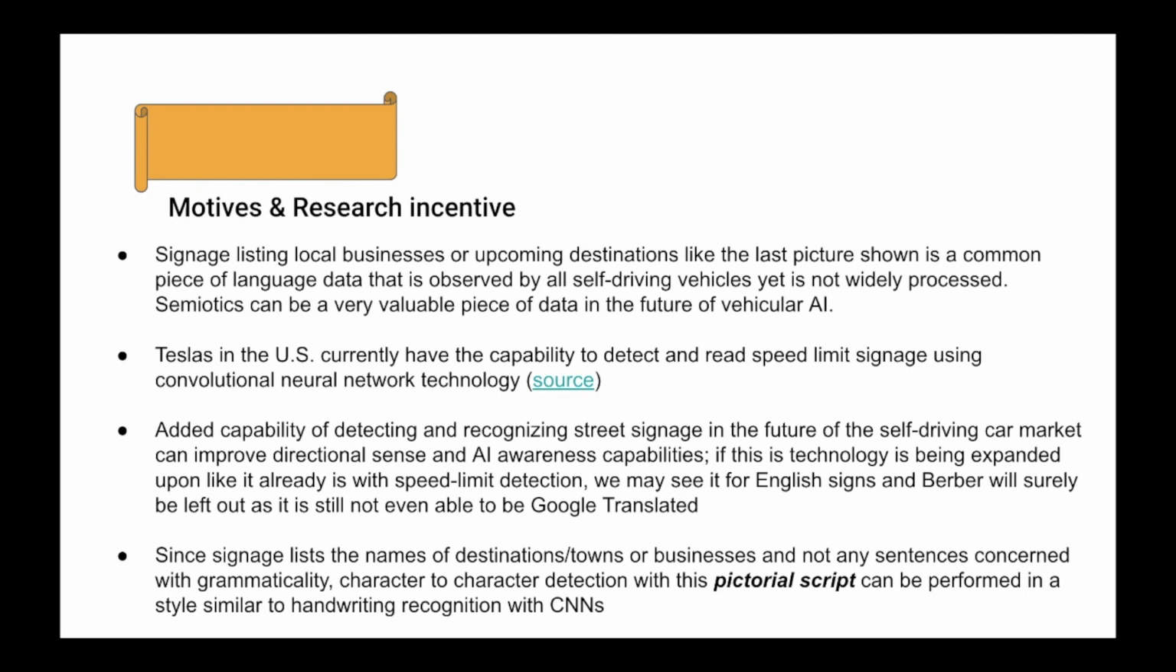since signage lists the names of destinations and towns or businesses, it may not be concerned with previous and forward context in the same way a sentence would, and grammaticality and things like that. Character-to-character detection with this pictorial script can be performed in a similar way to handwriting recognition CNNs, which is sort of how we modeled our research setup with the pre-processing as well as choosing the model.